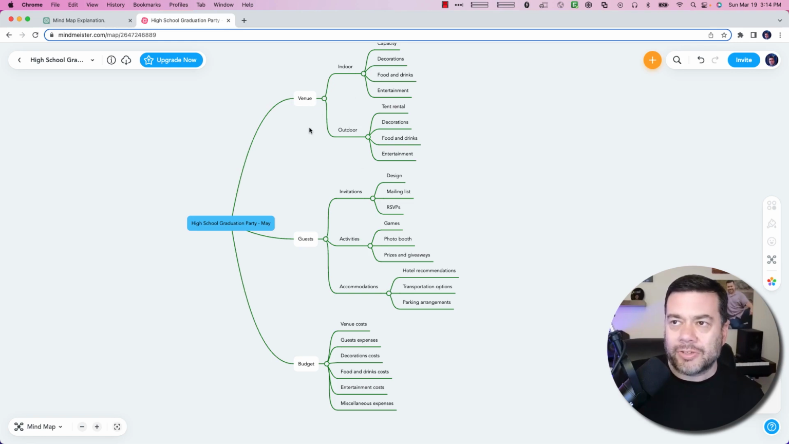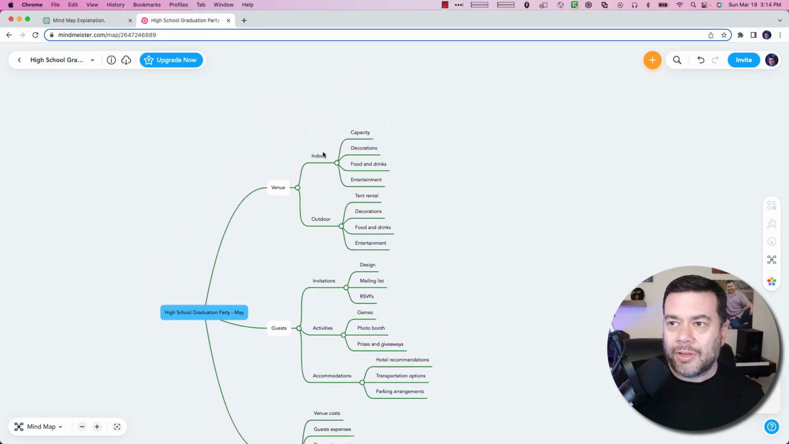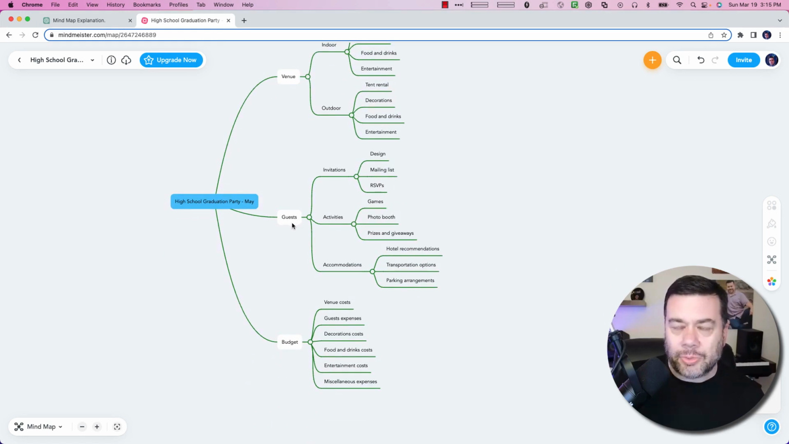So I have, for example, venue. I have indoor or outdoor. And then off of those, I have capacity, decorations, food and drinks, entertainment. Outdoor, I have tent rental, decorations, food and drinks, and entertainment. Then under guests, we have invitations. So we have to design the invitations, come up with a mailing list, process all the RSVPs. Underneath guests, we also have to think about activities. So underneath activities, we have things like games or a photo booth or prizes and giveaways.